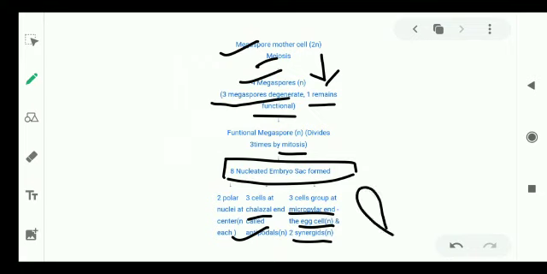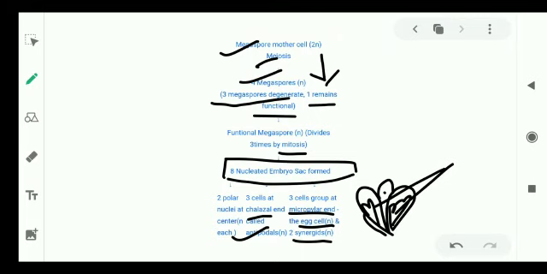Synergid cells surround the egg cell. So the egg cell is present exactly at the center, and the synergids surround the egg cell. Within the synergids, we can see a finger-like projection which is called the filiform apparatus. The important function of the filiform apparatus is that it guides the entry of the pollen tube into the synergids.